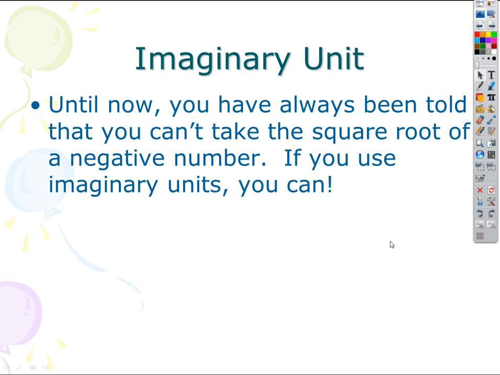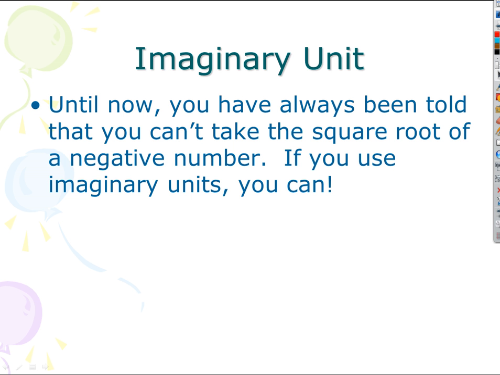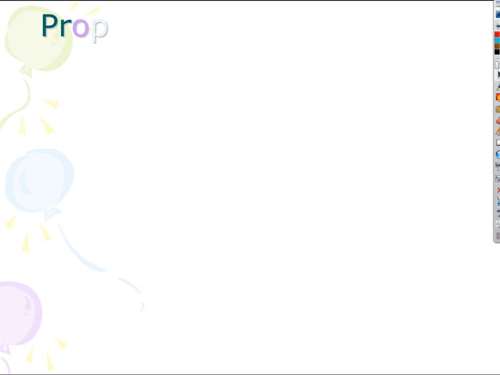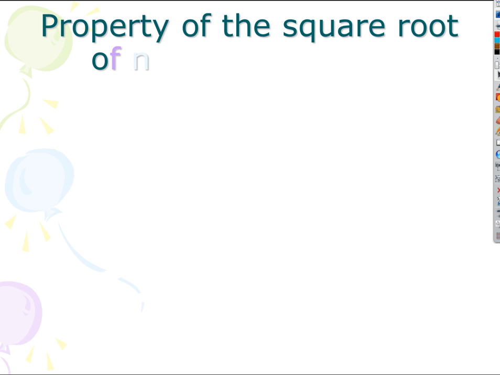Well, first of all, the imaginary unit. How do we deal with the square root of a negative number? By just making up a number that stands for that. Cursive i, that's not really good cursive i, but it's supposed to be a cursive i, is what we're going to now call the imaginary unit, and it's defined as the square root of -1. It's not a real number. Using real counting numbers we can't do that, but using this new number that we've just invented, that's what it stands for. The square root of -1, we're just going to call that i, and it really is something. We can use it to deal with square roots of negative numbers.